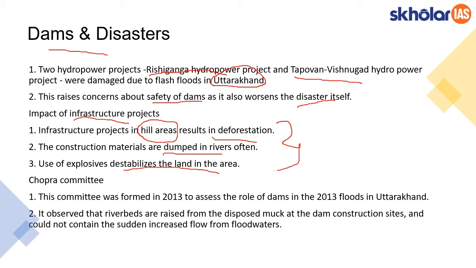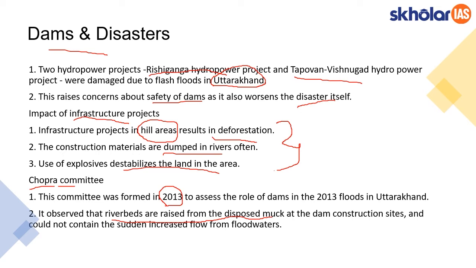And following this, the Chopra committee was set up in 2013. This was basically set up to analyze the role of dams in the 2013 Uttarakhand floods. And this committee observed that riverbeds are raised from disposed muck at the dam construction sites.